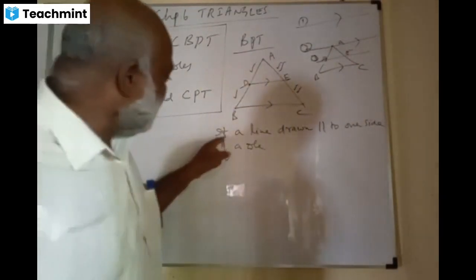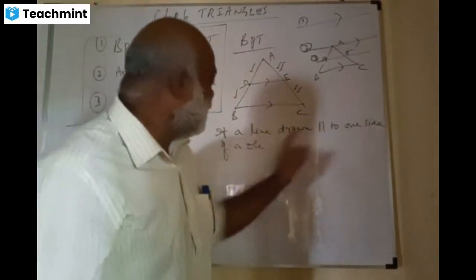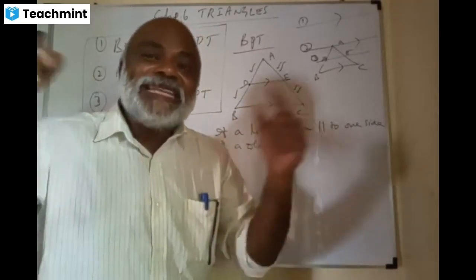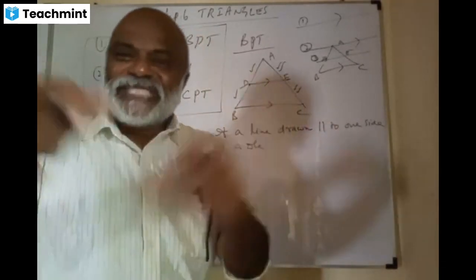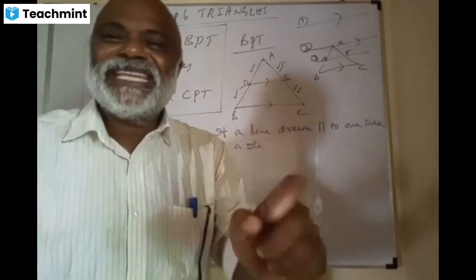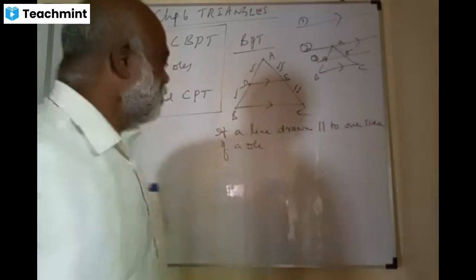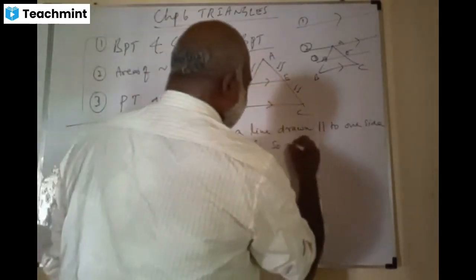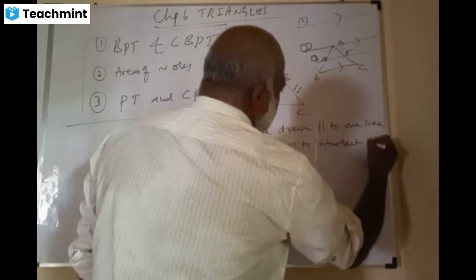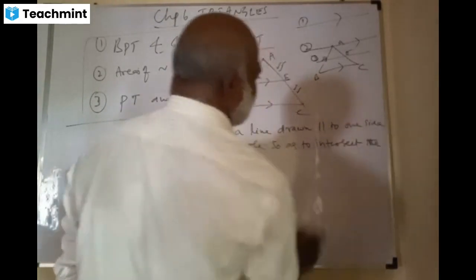Therefore, that's why you should mention here, if a line drawn parallel to one side of a triangle so as to intersect the two sides at two distinct points, so as to intersect the other two sides.